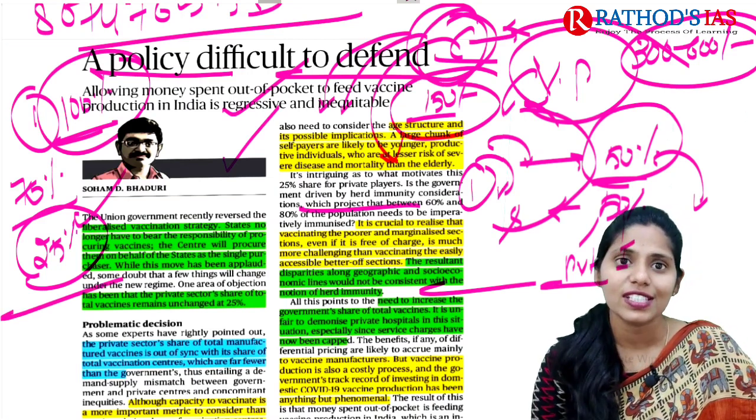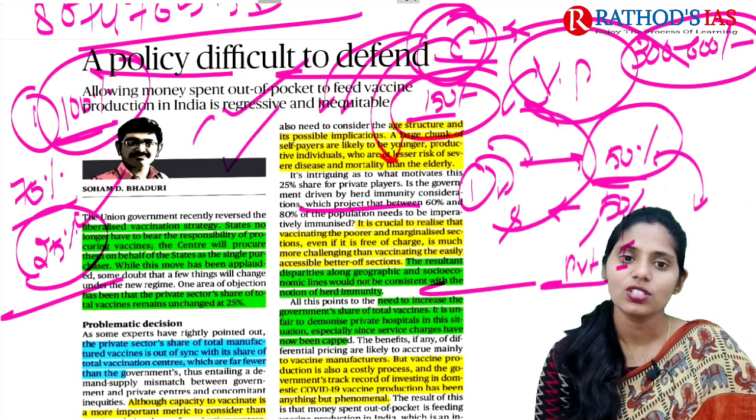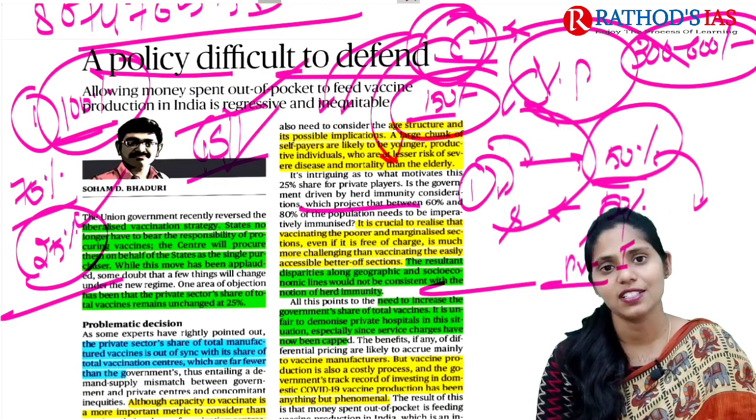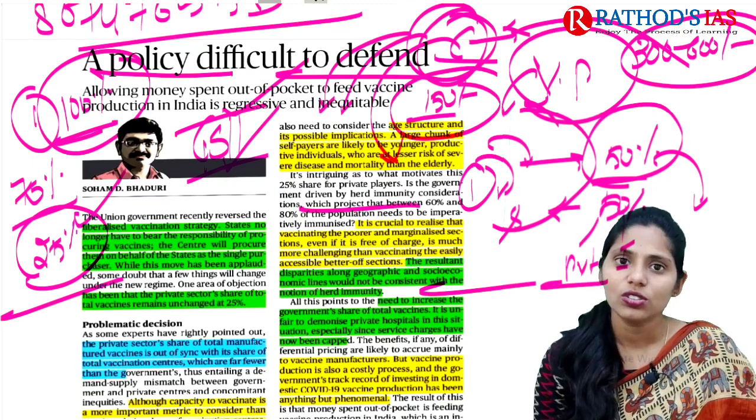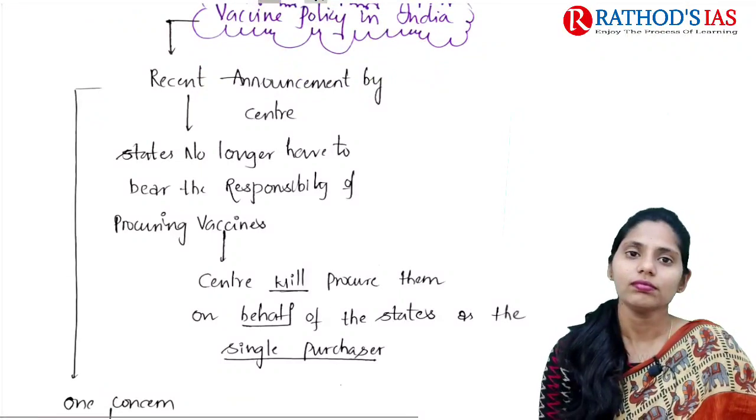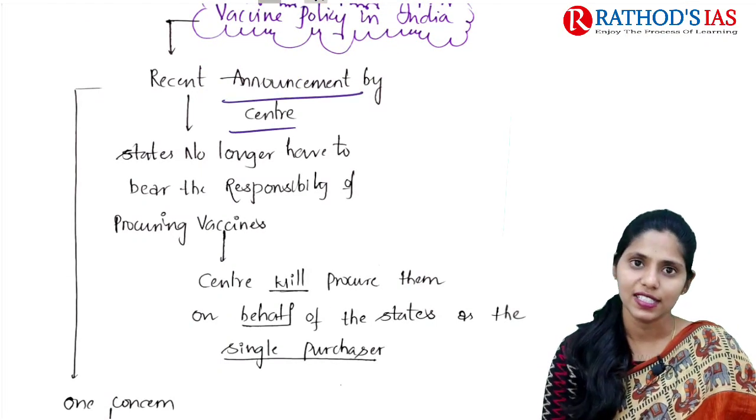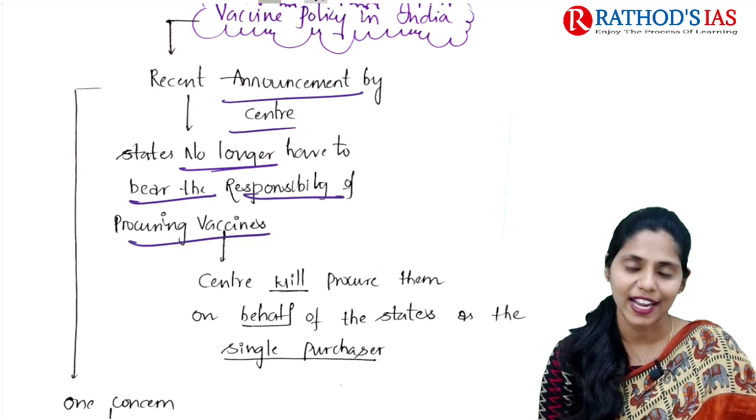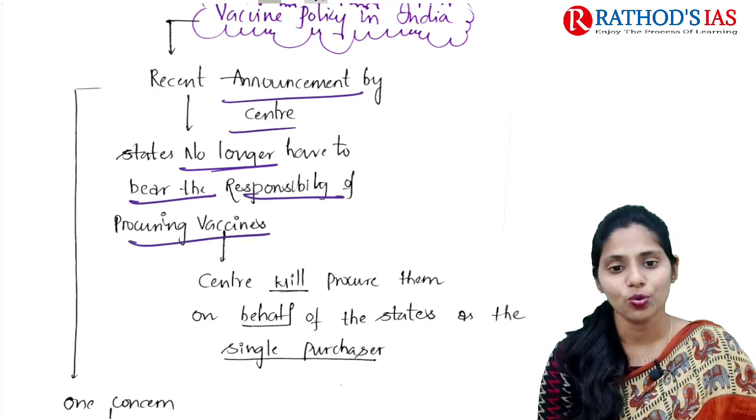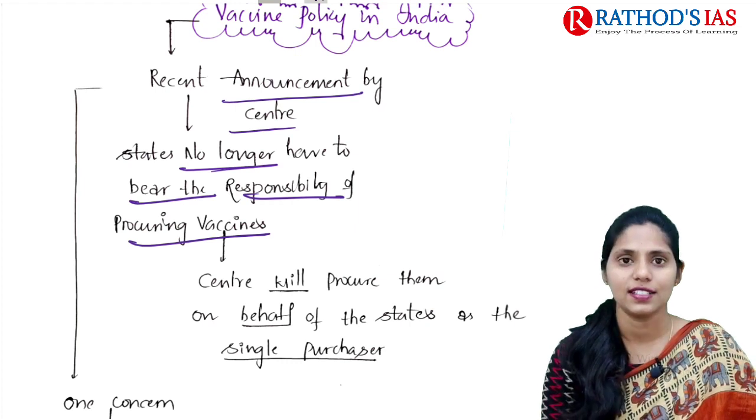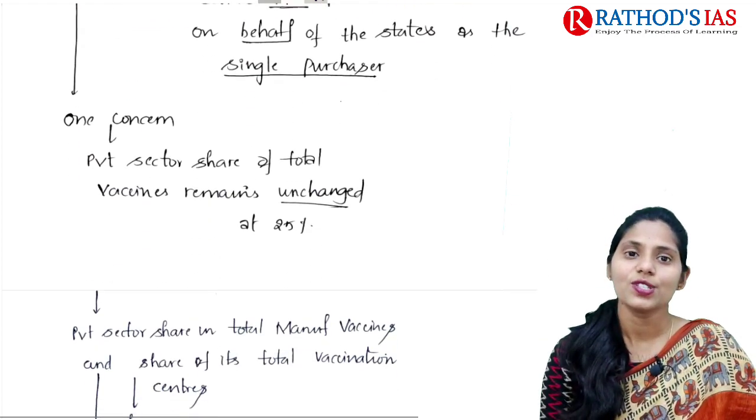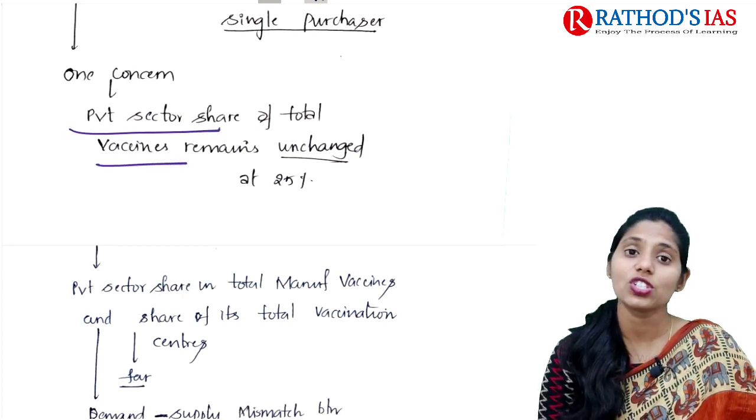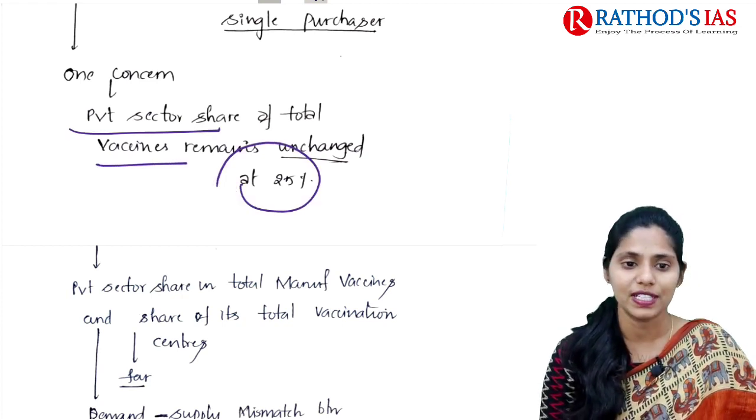So now let's try to discuss this topic in great detail. This topic will be important regarding GS paper 2 under health and even governance. So recent announcement by center said that states no longer have to bear responsibility of procuring vaccines. Here center will procure vaccines on behalf of states as a single purchaser. One cause of concern is that the private sector share of total vaccines remains unchanged, that is 25%.